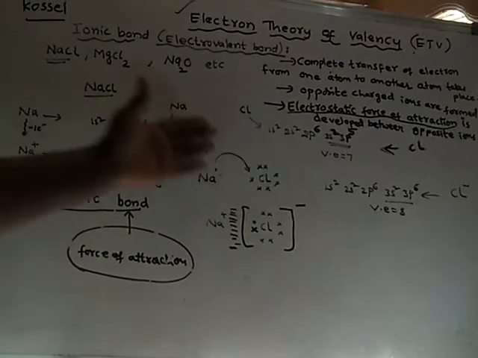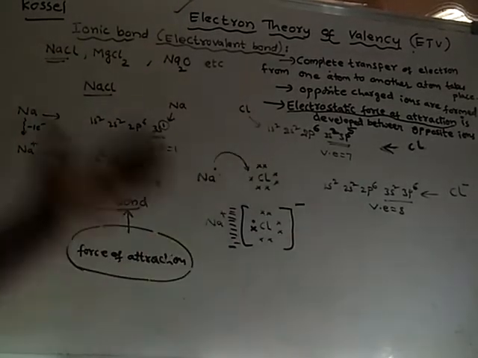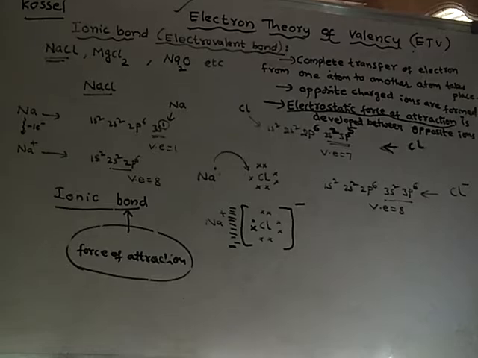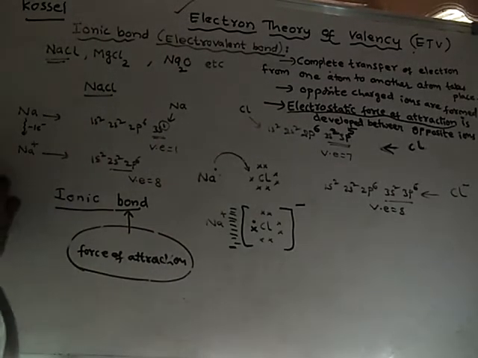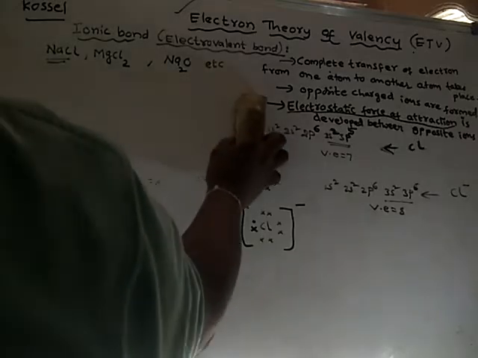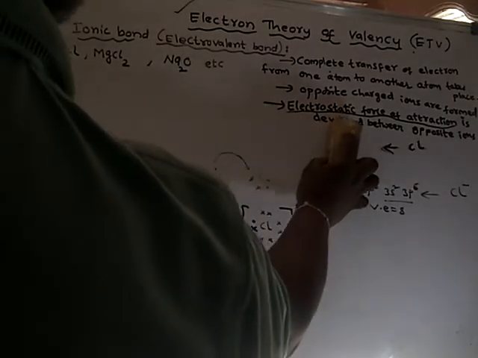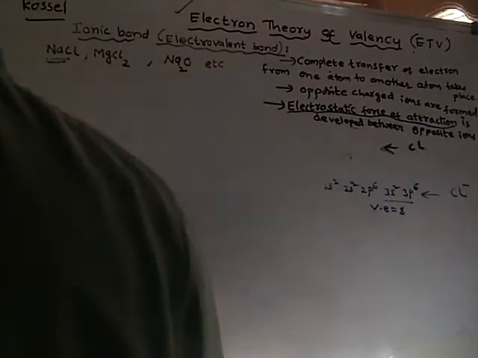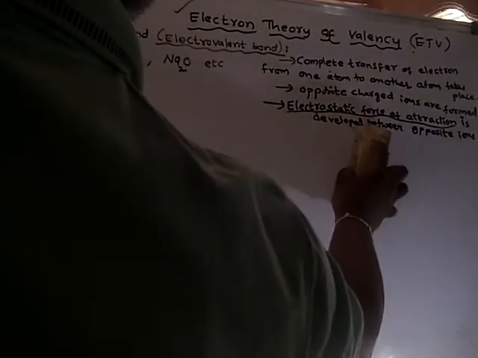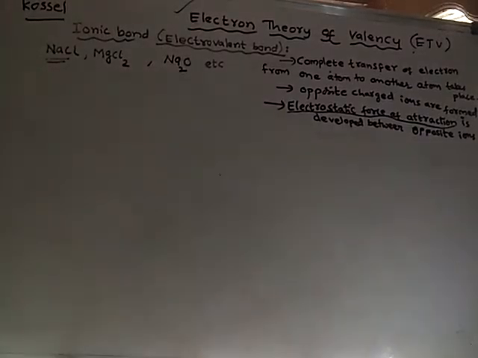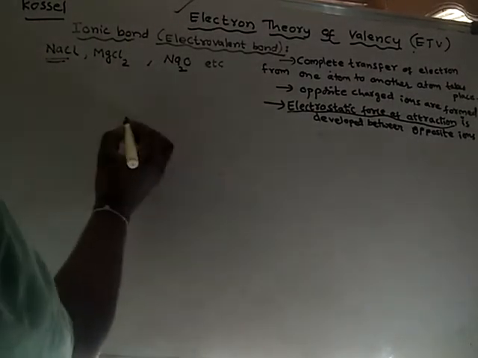So how is that ionic bond formed? We have discussed it so far. Now let us take another example, magnesium chloride. Now we will discuss how ionic bond is formed in magnesium chloride. See, magnesium atom.